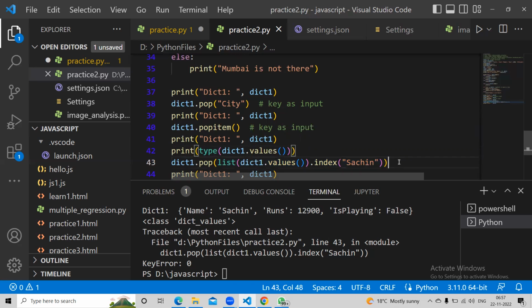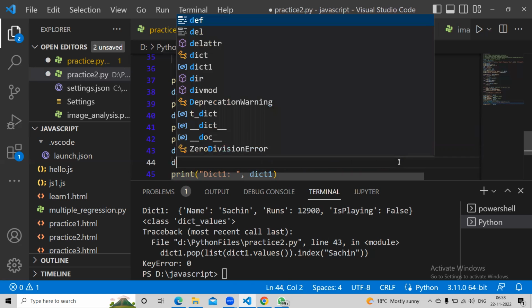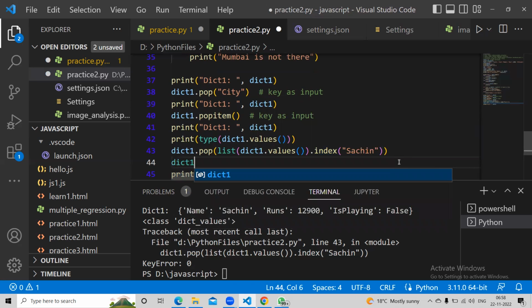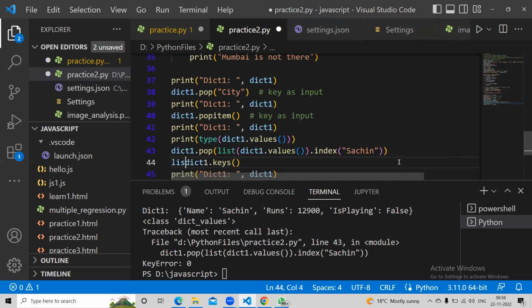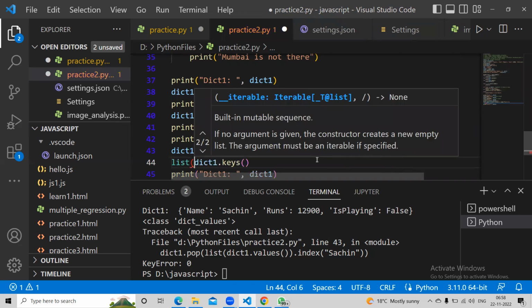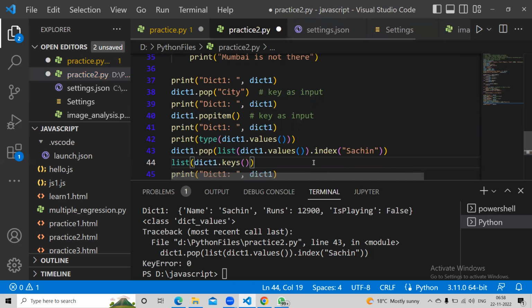So for a second, let's move here. Dictionary one dot keys. And if you convert this into list of, it will be the list.